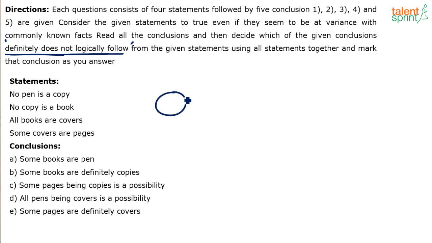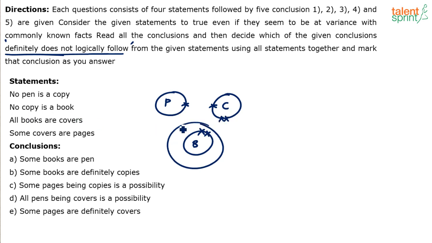No pen is a copy. So pen and copy will not touch each other. No copy is a book. So copy and book also will not touch each other. Double cross, double cross. All books are covers. I'll use CV. Some covers are pages. I'll use PG. And this is PN, pen. You understand? This is the basic diagram.